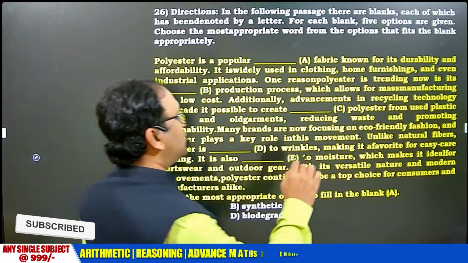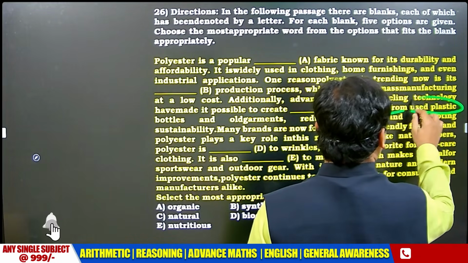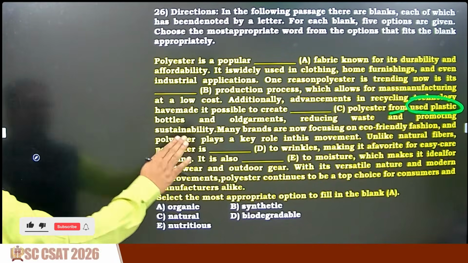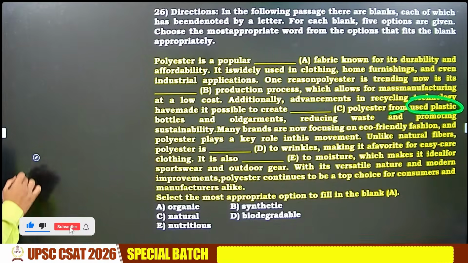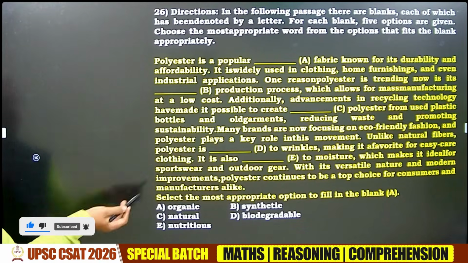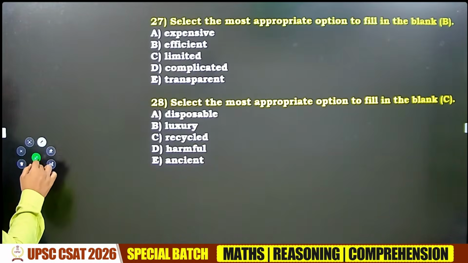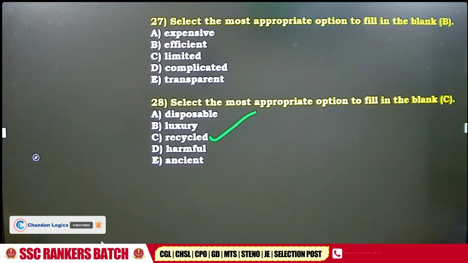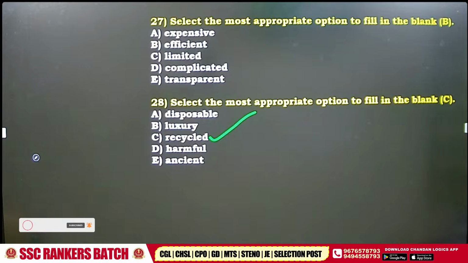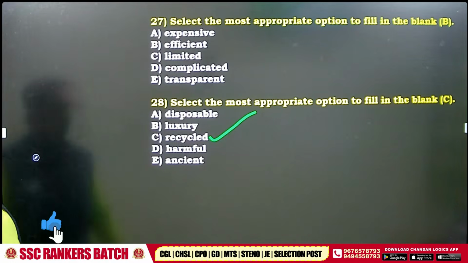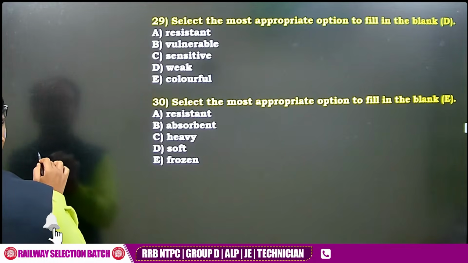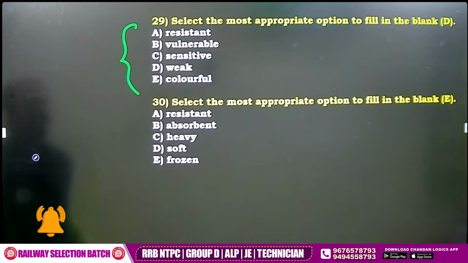He used the preposition from. Arey bhaiya, used plastic. Already there is a plastic which is used. Now from the used plastic, you are creating polyester. What is the process called? Recycle. You are creating polyester from used plastic. Last two questions. Any shortcut?